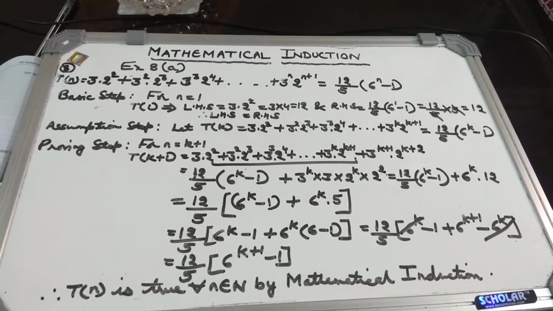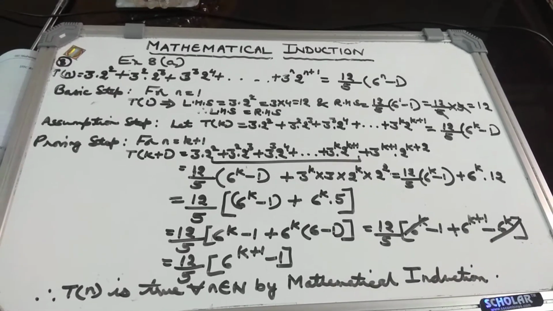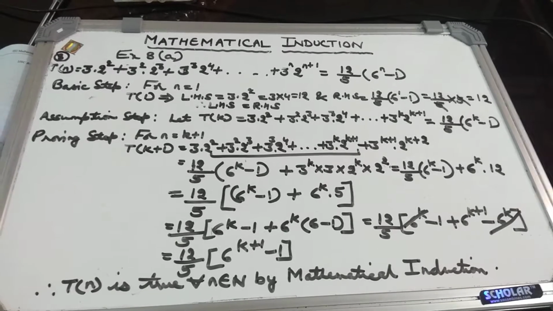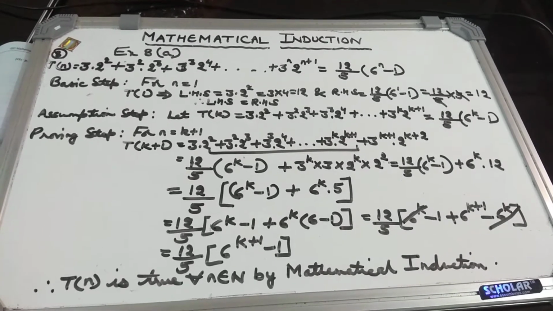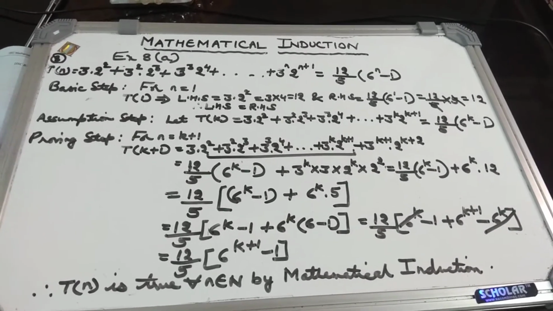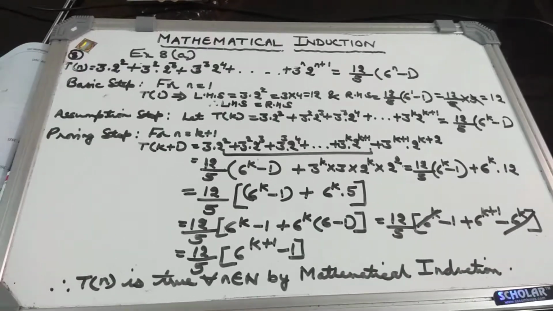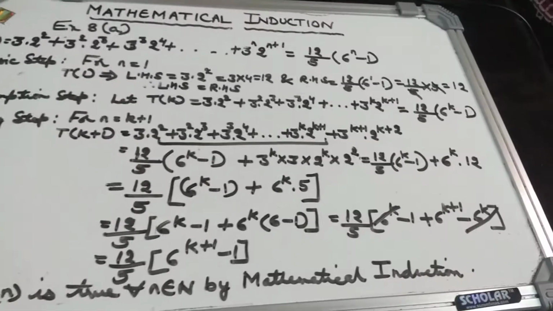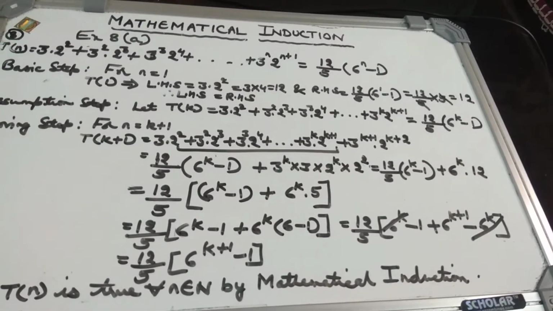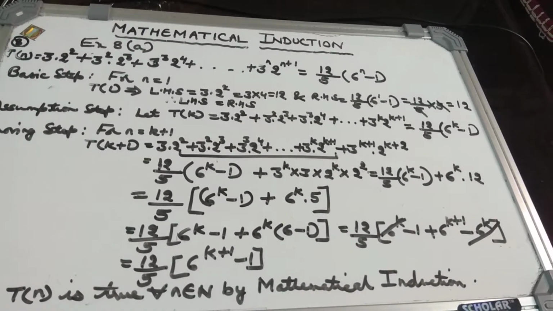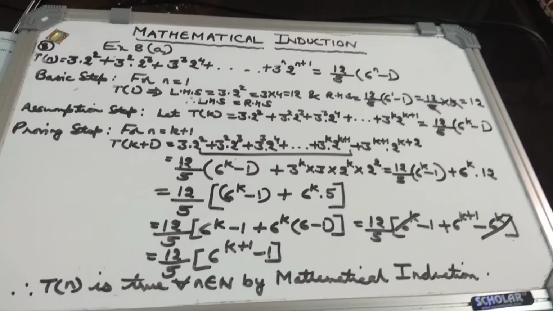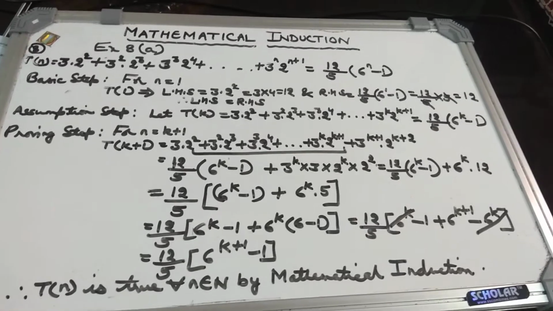Now the question says 3 into 2 square plus 3 square into 2 cube plus 3 cube into 2 to the power 4 plus dot dot plus 3 to the power n into 2 to the power n plus 1 equals 12 by 5 into 6 to the power n minus 1. This is what the question says. Now we start with the basic step.